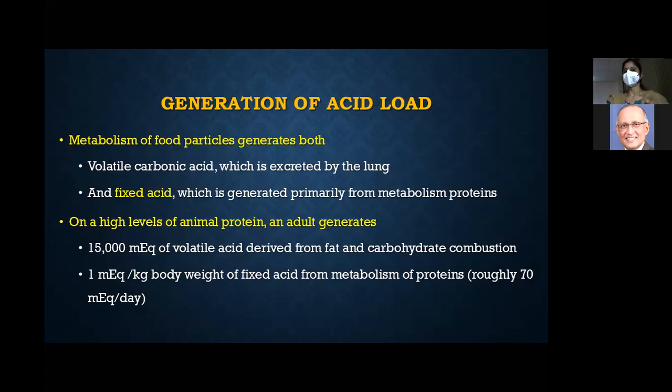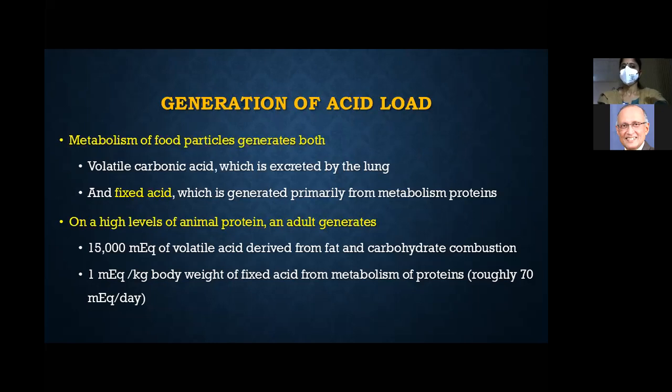So metabolism of carbohydrates and fats generates volatile carbonic acid, which is excreted by the lung, whereas metabolism of proteins leads to fixed acids. This consumes the serum bicarb buffer, and the bicarbonate is exhausted, and the fixed acid load has to be excreted by the kidney, and the lost bicarbonate has to be regenerated by the kidney.